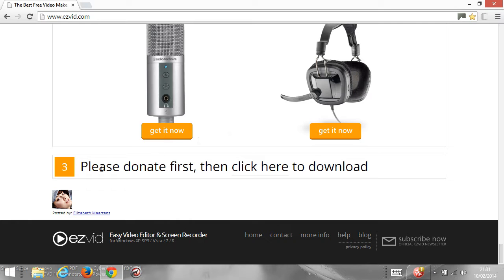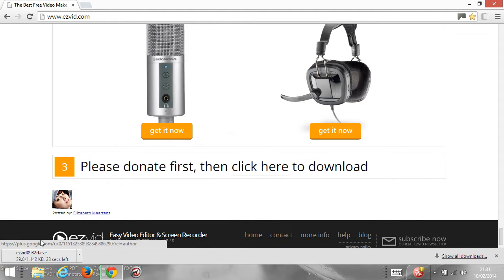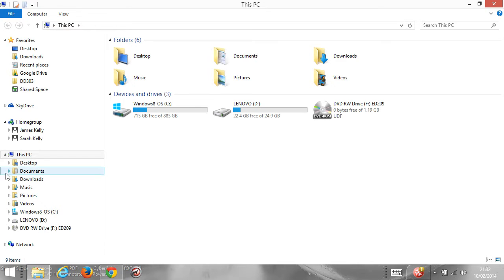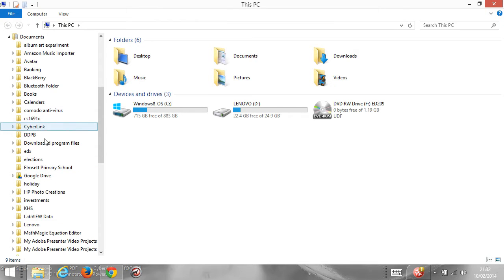And then once you've donated, if you choose to do so, you can click here to download. So if I just click on here, you'll see bottom left hand corner here, Chrome is downloading an exe file. Okay, I've already done that part, so I have the exe file saved in my documents already.